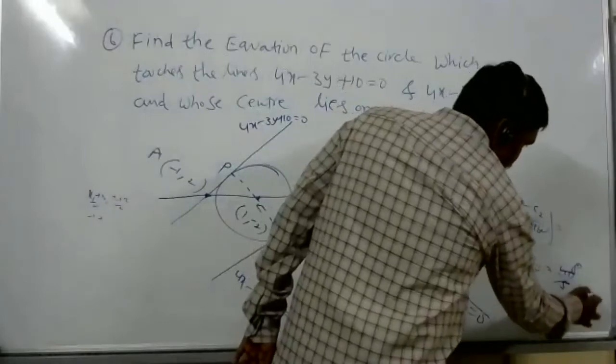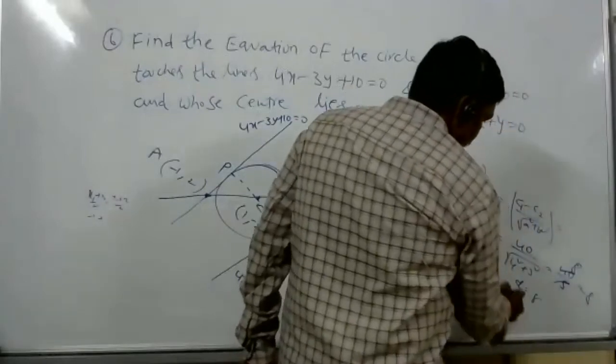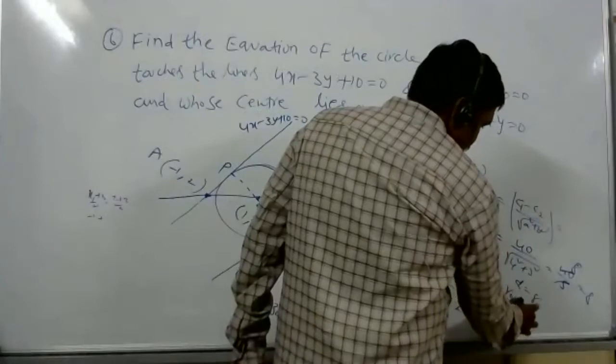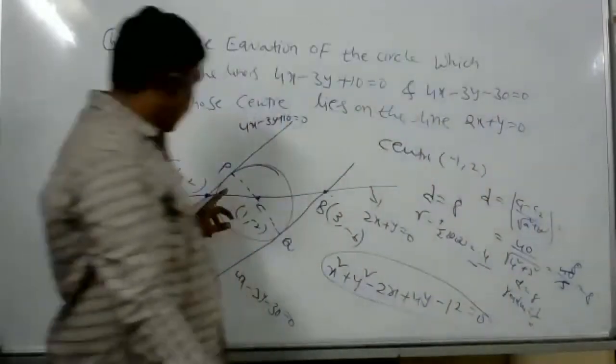So D is equal to 8. And radius is half into PQ.